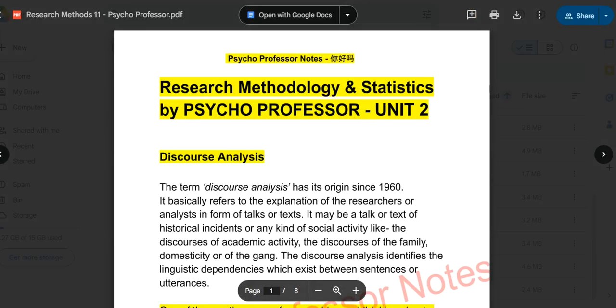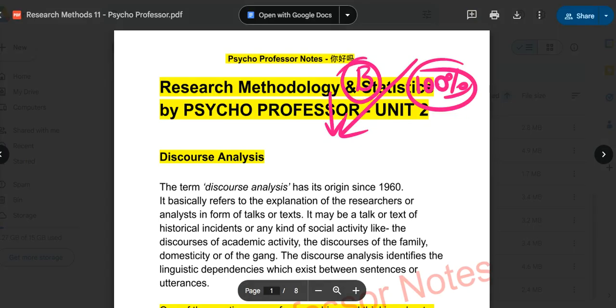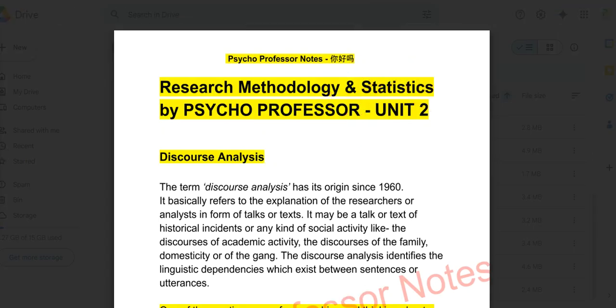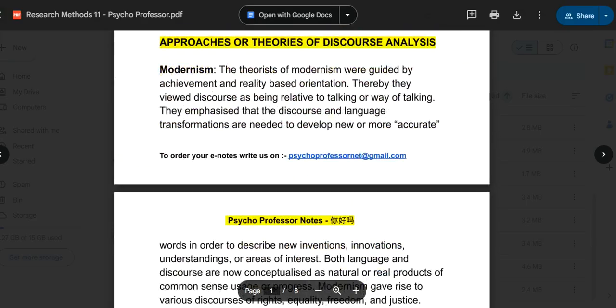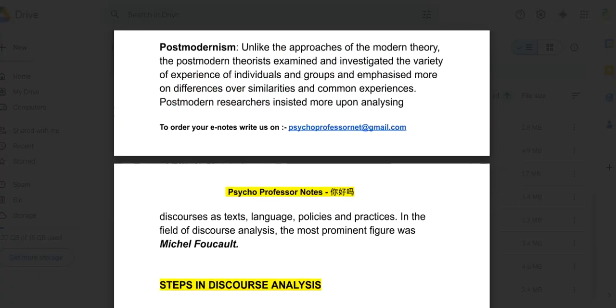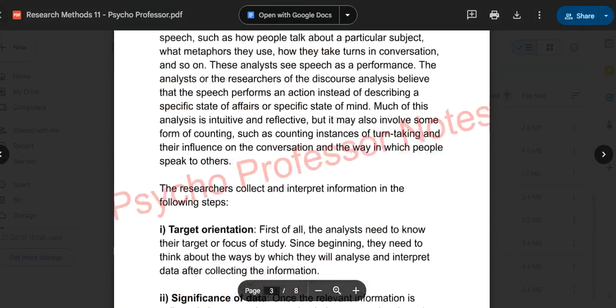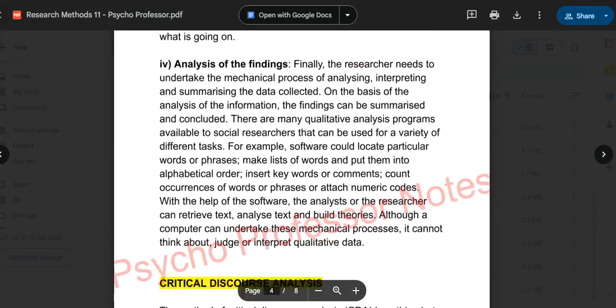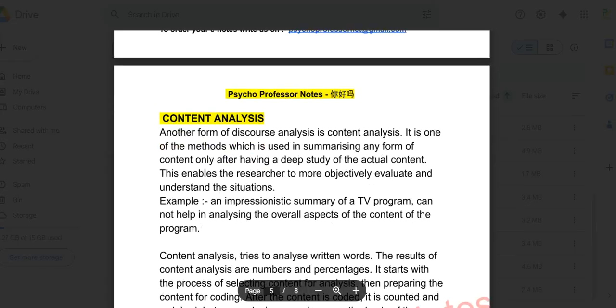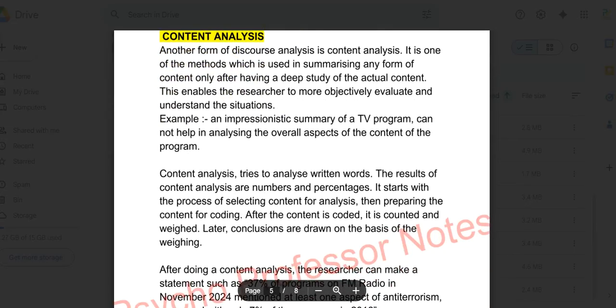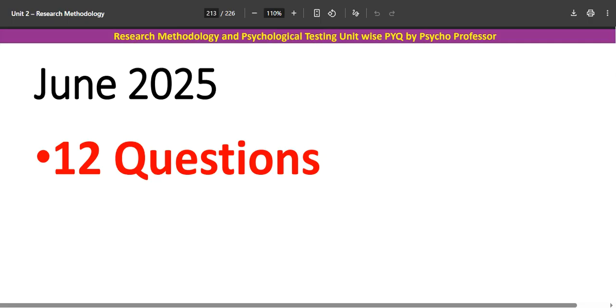See, discourse analysis. It might be possible that you have no idea what discourse analysis is. So make sure you are reading all these notes properly and implementing these things. Maybe you don't know who Michel Foucault is, what this person has to say, and what CDA is. This was prepared a long time back so that you don't face any difficulty while doing research, for the future as well, and while doing questions based on these.